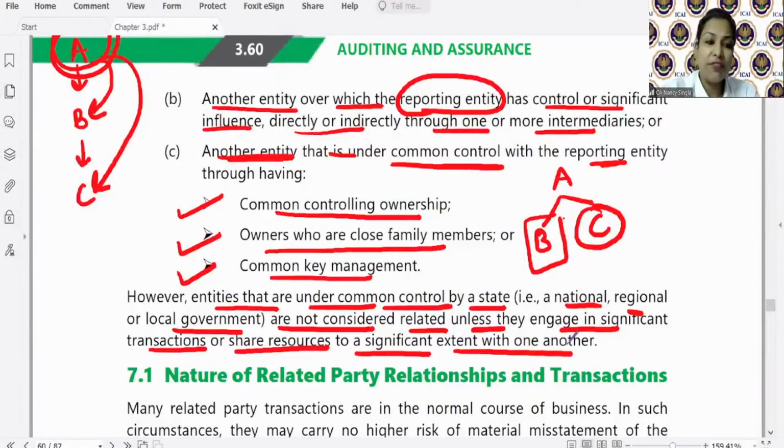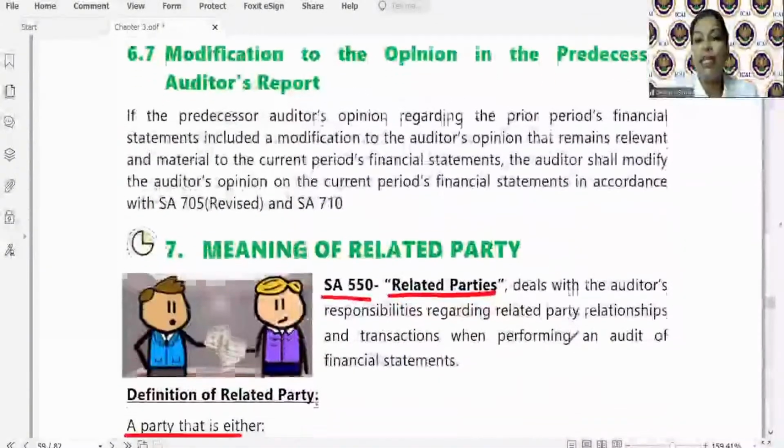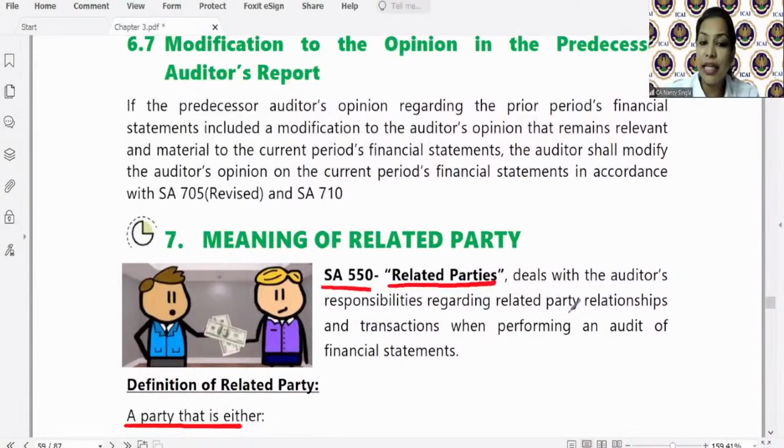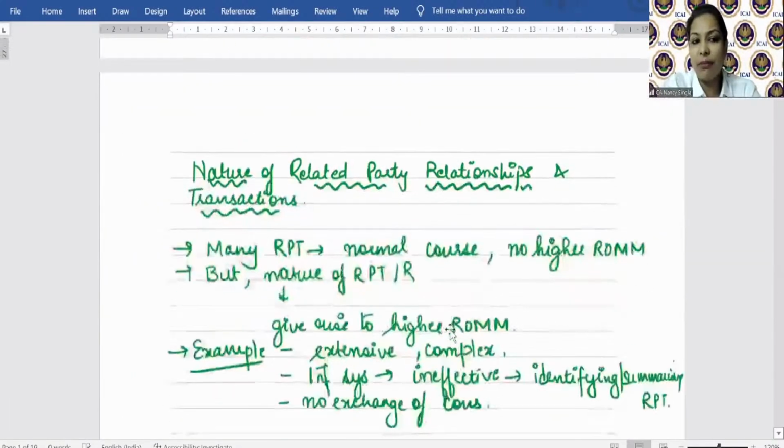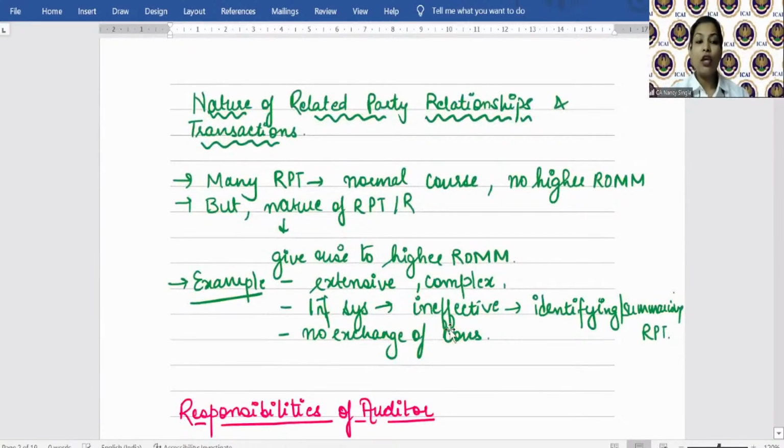Okay? So what we have seen so far is that SA 550 deals with the auditor's responsibility regarding related party relationships and transactions when performing an audit of financial statements. And we have seen the definition of related party given by SA 550. Many related party transactions are in the normal course of business, so there is no higher risk of material misstatement as such. But as I've told you, the very nature of a related party transaction or relationship is such that the chances of collusion are very high, so it gives rise to what? Higher risk of material misstatement, right?